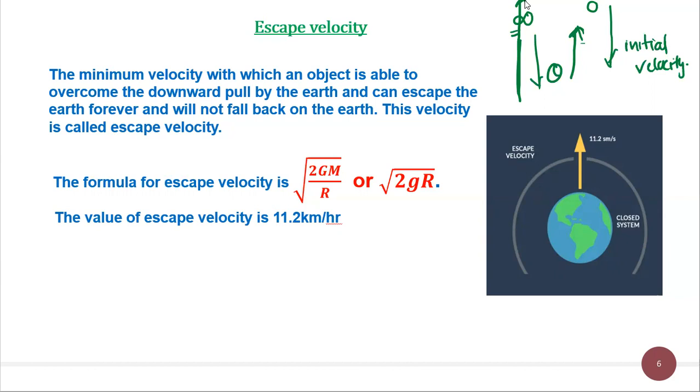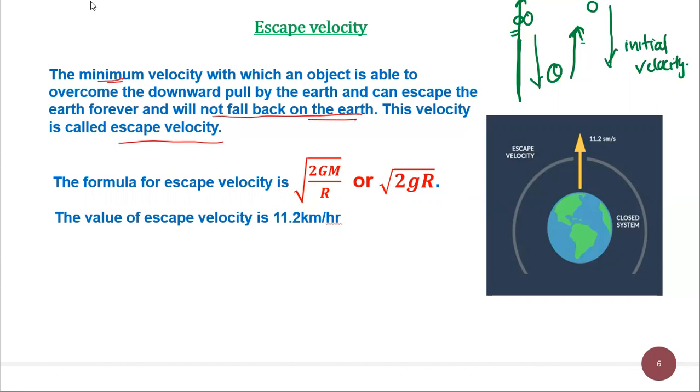So escape velocity means the minimum velocity with which an object is able to overcome the downward pull or gravitational attraction of the earth and escape the earth forever. If it escapes from the gravitational attraction of the earth, then it will not come back to the earth. So the minimum velocity to escape from the gravitational attraction of the earth is called the escape velocity.